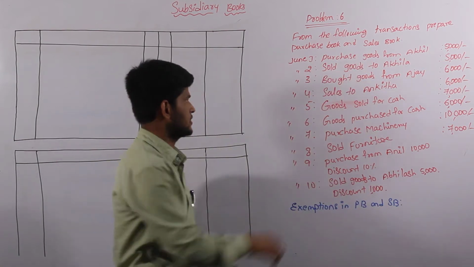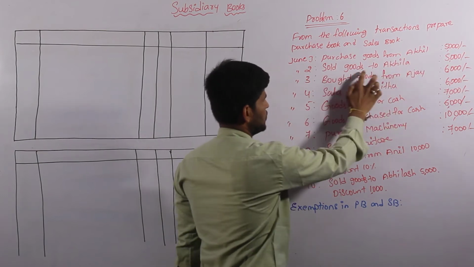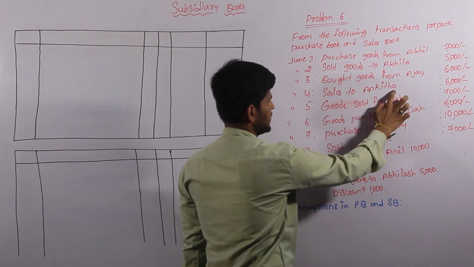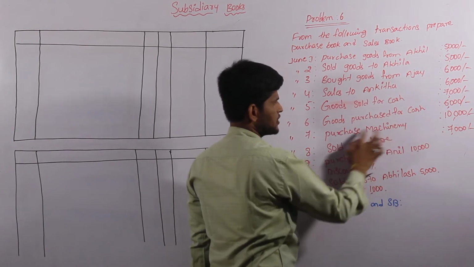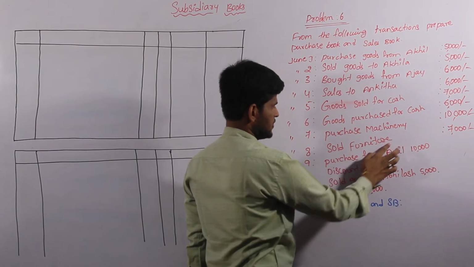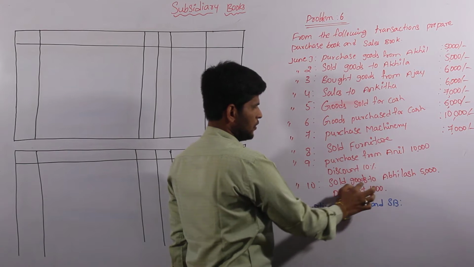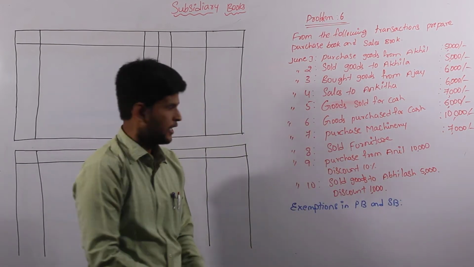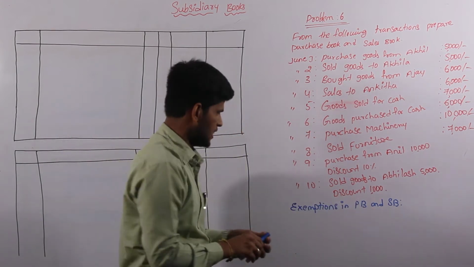after completion of all these transactions. First one, June 1st: purchase goods from Akhil; sold goods to Akhila; bought goods from Ajay; sales to Ankita; goods sold for cash; goods purchased for cash; purchase machinery; sold furniture; purchased from Anil 10,000, discount 100; sold goods to Abhilash 5,000, discount 1,000 rupees. And let us find out the exemptions in purchase book as well as sales book.